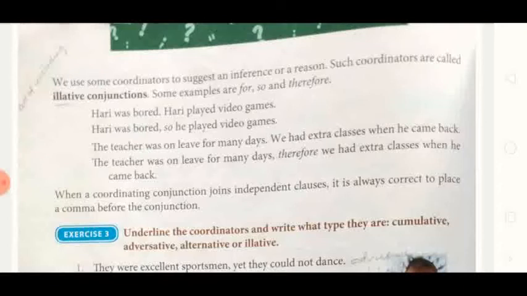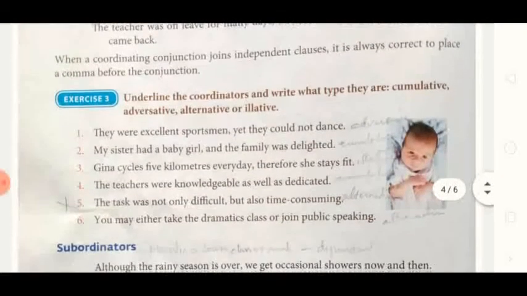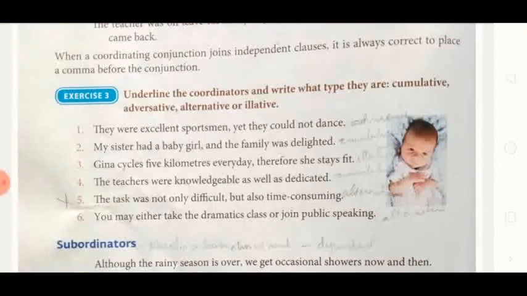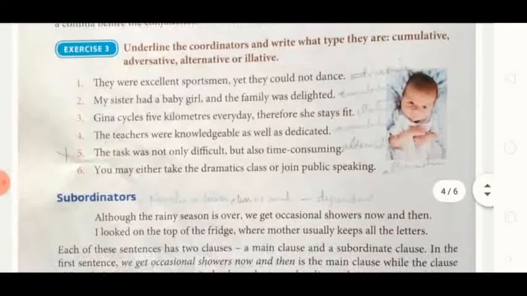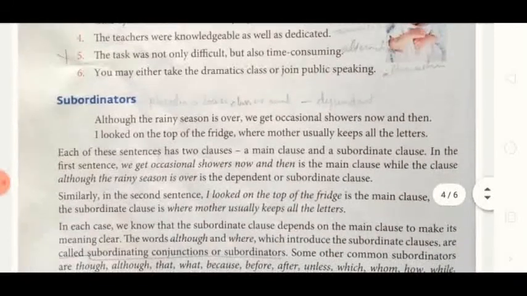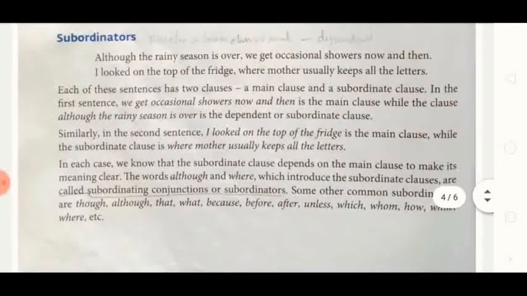Okay. Now in exercise 3, we only have to pick out the coordinators and we have to say whether it is cumulative, adversative, alternative or illative. Here also I am going to send you the answer. But it is possible that I may not write the question over here. You students please have to write the question also.